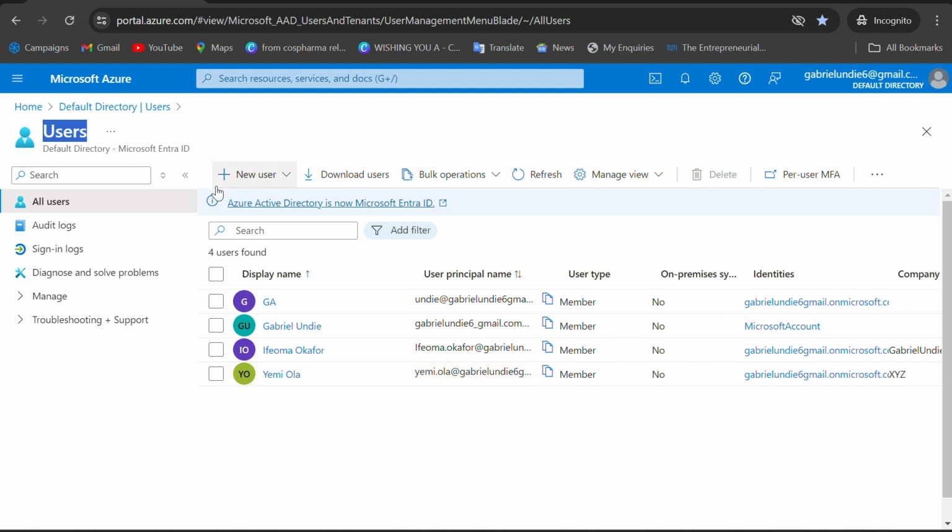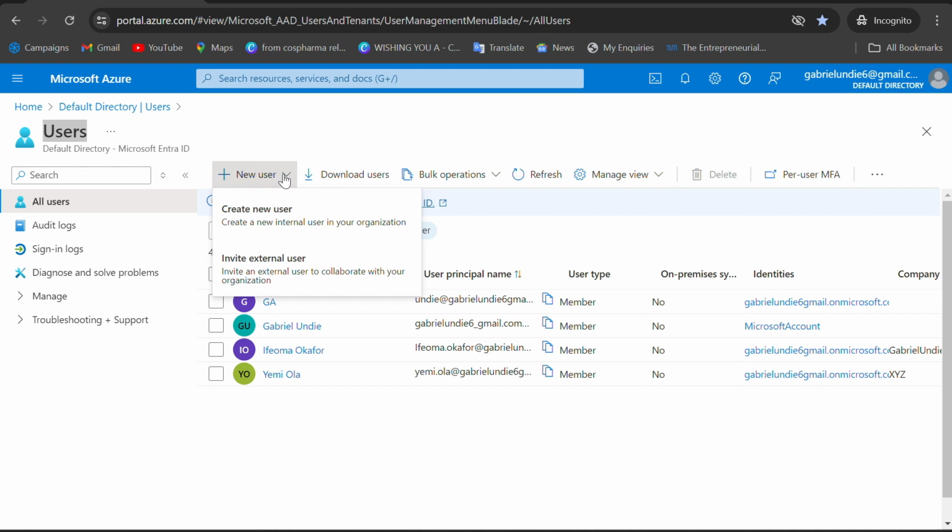On the upper top, you can see New user. When you expand this, you are going to see two options: to create a new user, as well as to create a new external user, which means a third party company, but this one is for internal users.